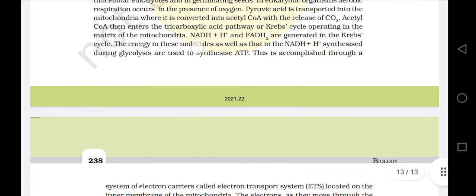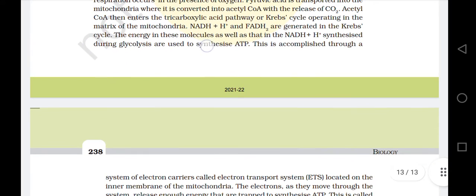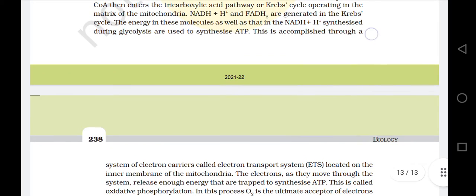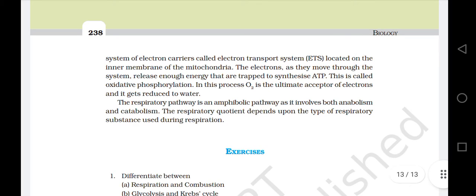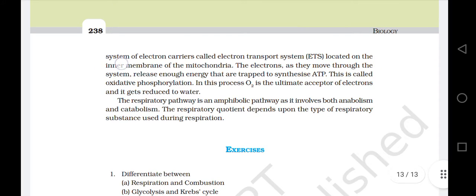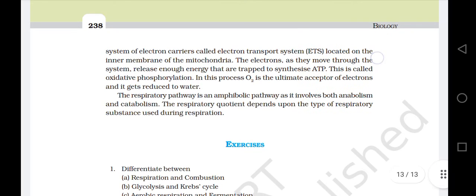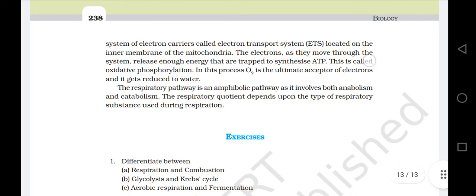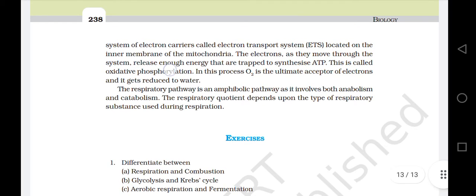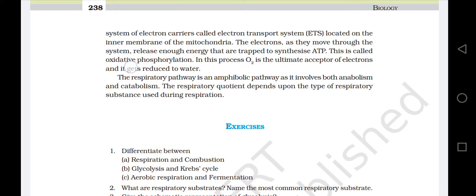The energy in these molecules, as well as that in the NADH plus H plus synthesized during glycolysis, is used to synthesize ATP. This is accomplished through a system of electron carriers called the electron transport system, ETS, located on the inner membrane of the mitochondria. The electrons, as they move through the system, release enough energy that is trapped to synthesize ATP. This is called oxidative phosphorylation. In this process, oxygen is the ultimate acceptor of electrons and it gets reduced to water.